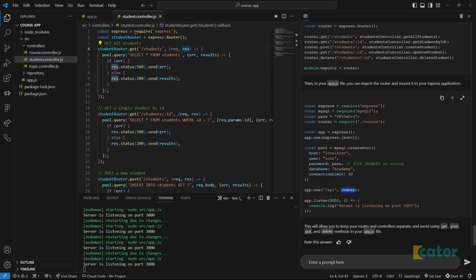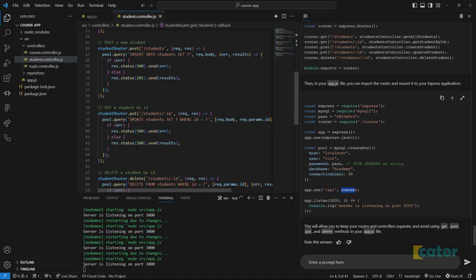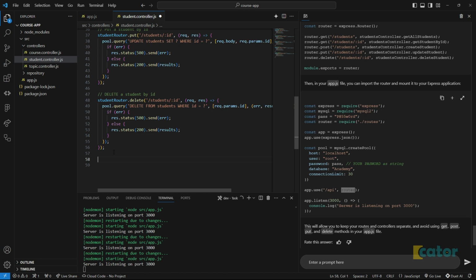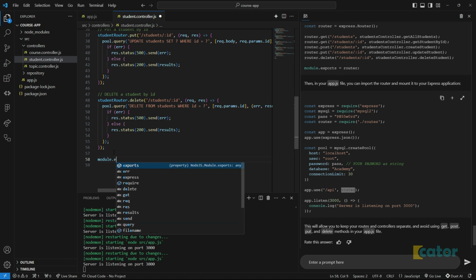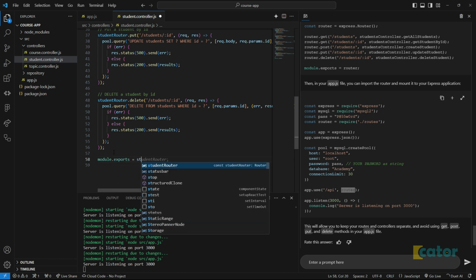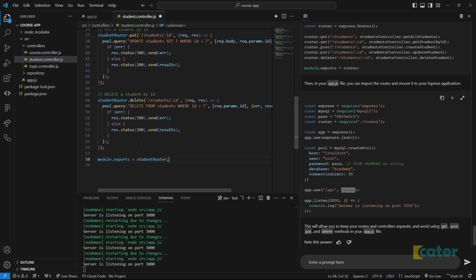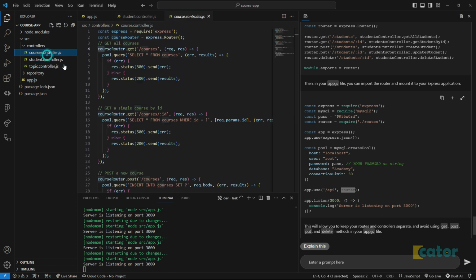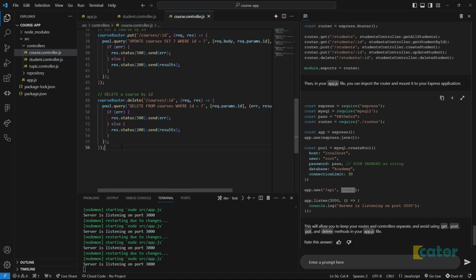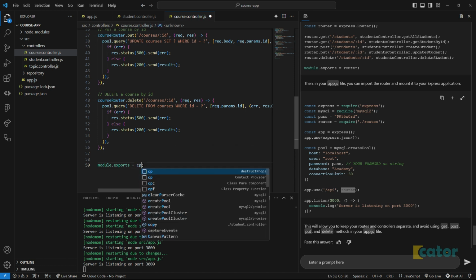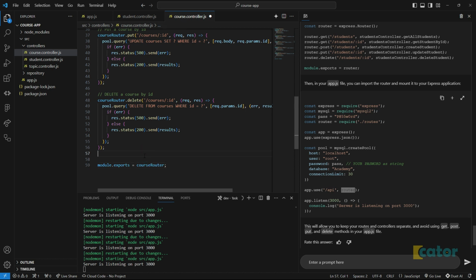I'm going to assume I should be able to just say module.exports student router. I should be able to do the very same thing, maybe to a course. The reason why is because I just want to see if I can just chain all these routes and then import them all against this one endpoint.